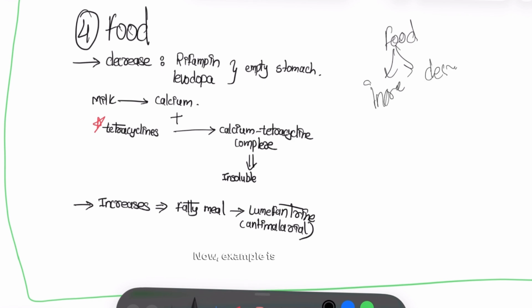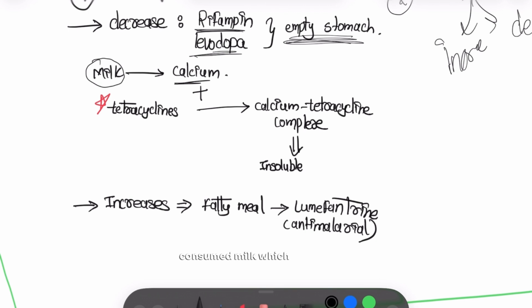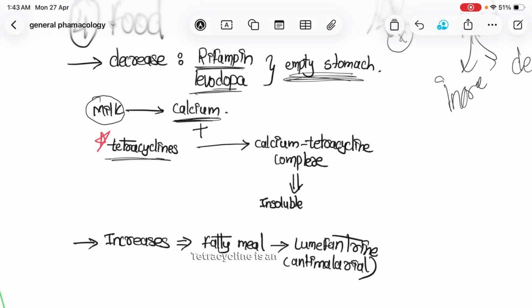Increase. Now, an example is rifampin. And the second is levodopa, which is given on an empty stomach. Now let's say the patient has consumed milk, which contains calcium. Everyone knows this: tetracycline is an antibiotic which, if given with milk, will form a calcium tetracycline complex, which is insoluble in nature. So the beneficial effect of tetracycline is not seen in patients.